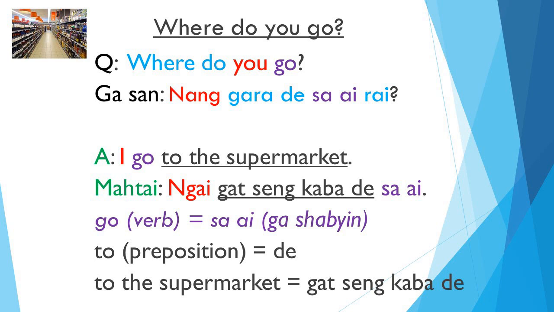Question: where do you go? Kasan nangra de sa ai rai. Where do you go? Nangra de sa ai rai. Answer: I go to the supermarket. Mathai ngai gat sengaba de sa ai. I go to the supermarket. Ngai gat sengaba de sa ai. Go is the verb sa ai. To is the preposition de. To the supermarket, gat sengaba de.